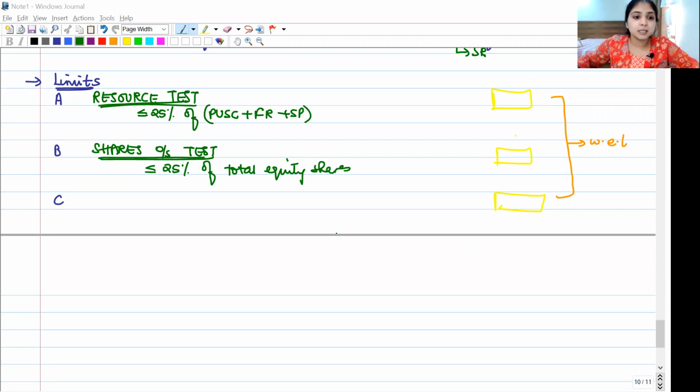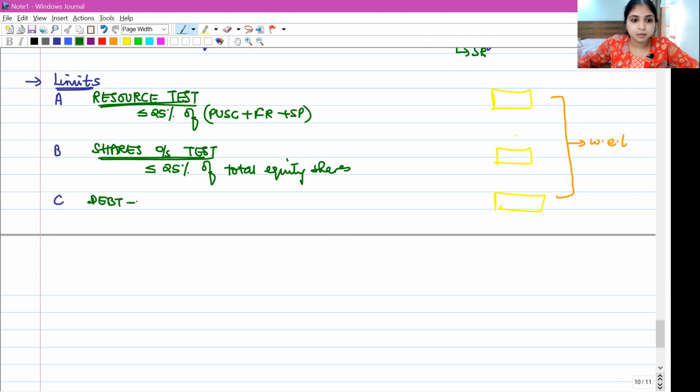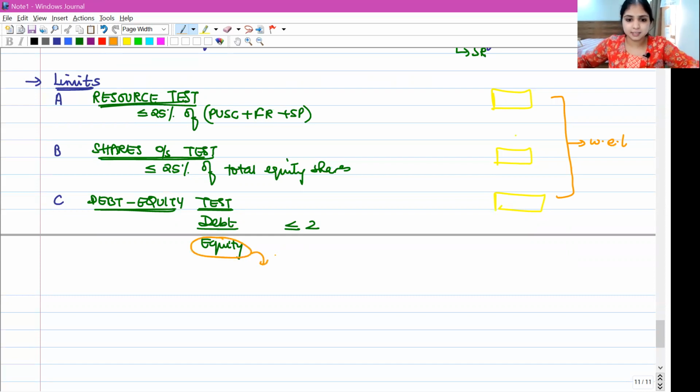Third limit. Third limit is the debt equity test. After the buyback, the debt equity ratio, which means debt by equity, should be less than or equal to 2. Now here, what does equity mean? Here, equity would mean the same three things, guys: paid up share capital plus free reserves plus securities premium.